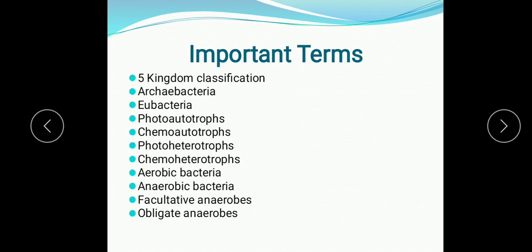So understood, children? Now one more classification is left, that is on the basis of Gram staining. That part we will do in the next lecture. But you study the topic from the book and learn all these important terms: 5 kingdom classification, Archaebacteria, Eubacteria, photoautotrophs, chemoautotrophs, photoheterotrophs, chemoheterotrophs, aerobic bacteria, anaerobic bacteria, facultative anaerobic.